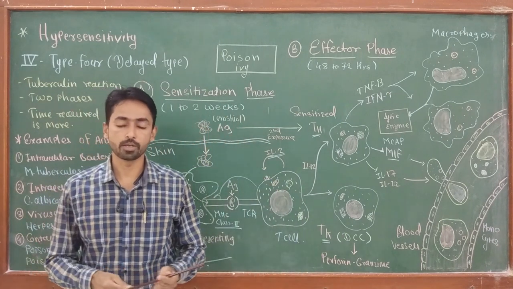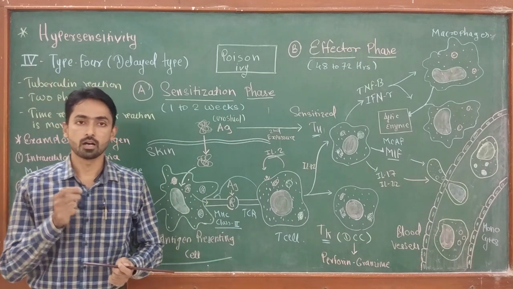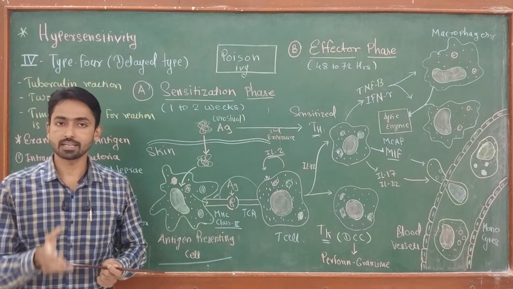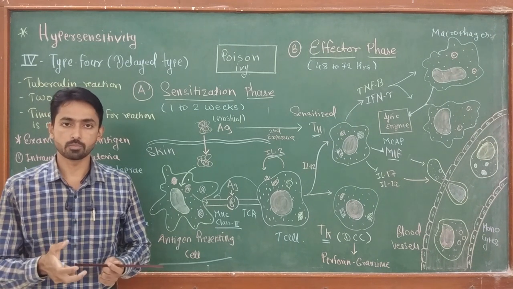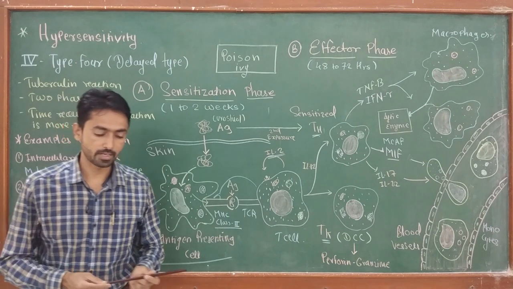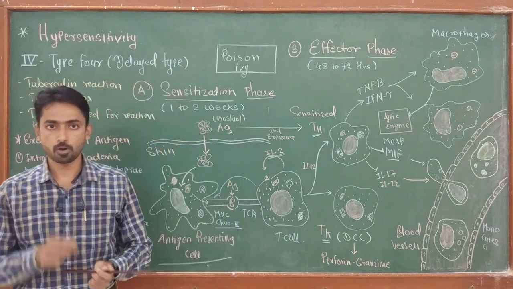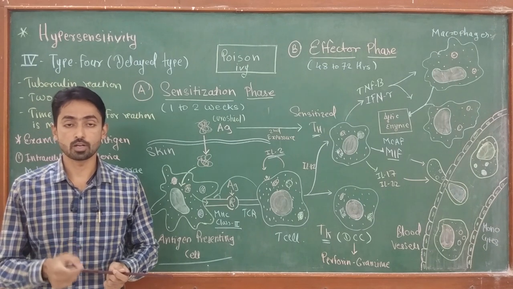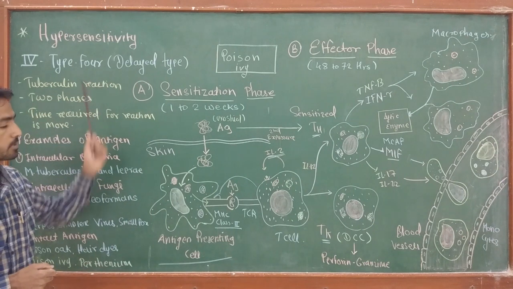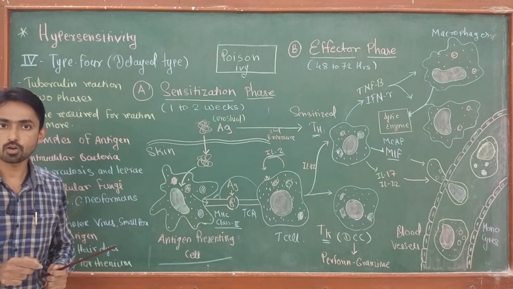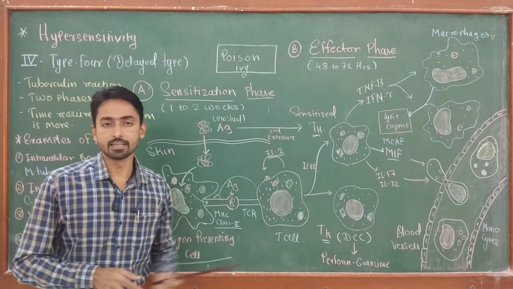So in this series of videos, we discussed in detail type 1 hypersensitivity reaction, which is mediated by IgE antibody, and type 2 hypersensitivity reaction, which is mediated by antigen antibody complex, but in that case antigens are present on the cells, that means they are not freely suspended in the blood. In type 3 hypersensitivity reaction, the antigen antibody complex is formed in the blood, in the circulation, which is called immune complex. While in today's video we discussed the type 4 hypersensitivity reaction, which mainly occurs due to cells like T helper cell or T killer cell.